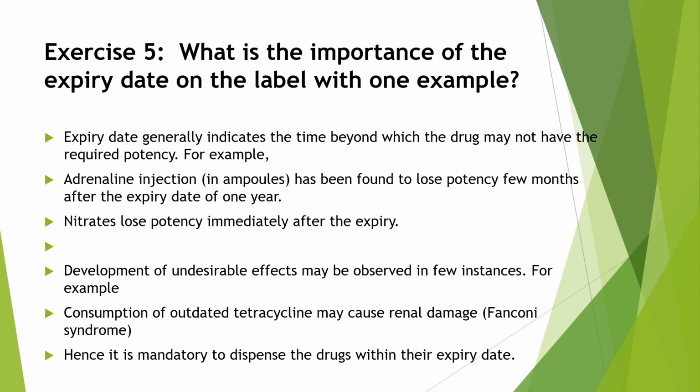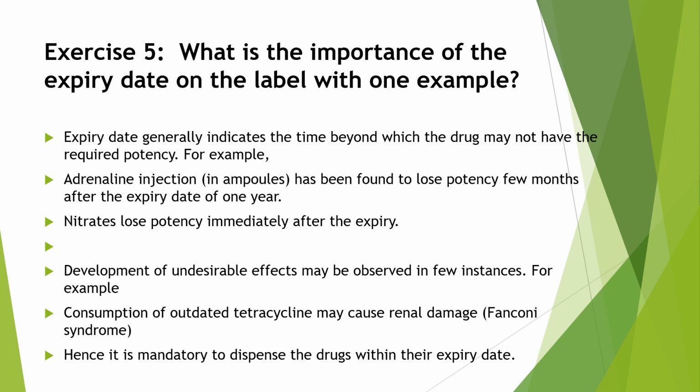Now the answer: the expiry date generally indicates the time beyond which the drug may not have the required potency. For example, adrenaline has been found to lose potency a few months after the expiry date of 1 year. The next example is nitrate. Nitrate can lose its potency immediately after its expiry date.